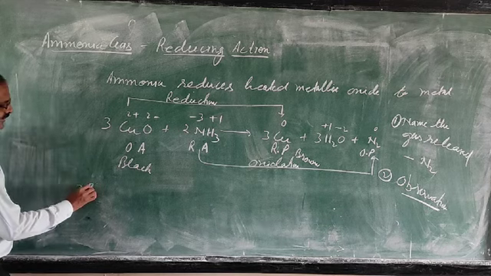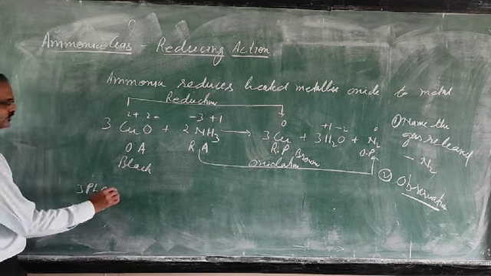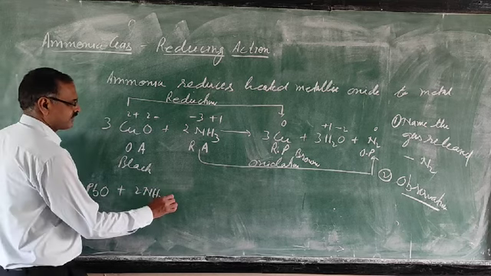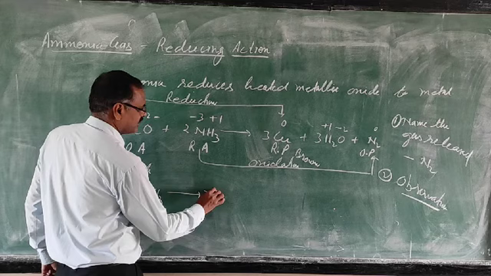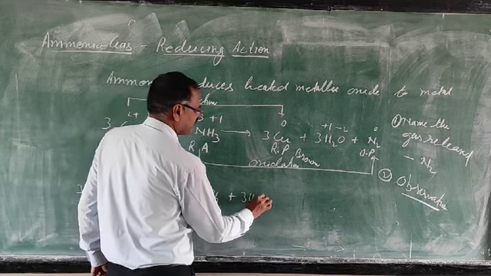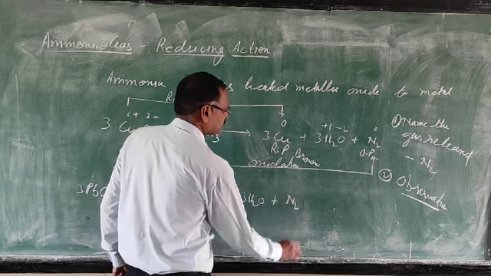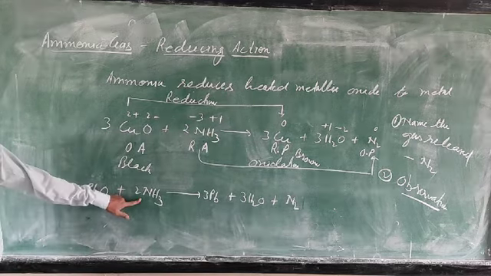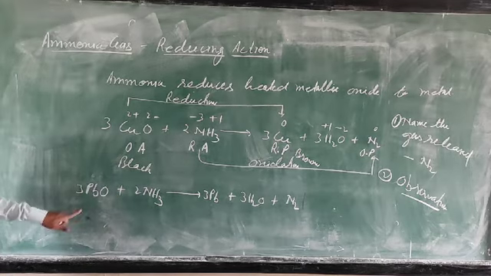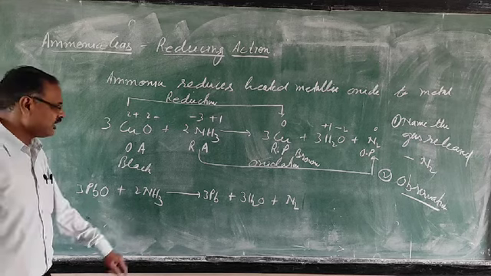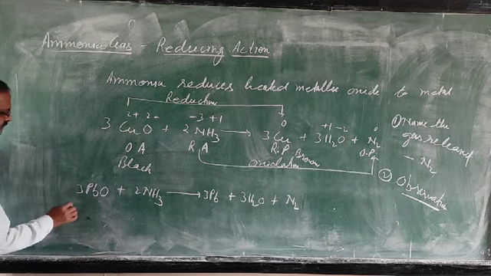This 3 lead oxide combined with ammonia, lead oxide is buff yellow color.